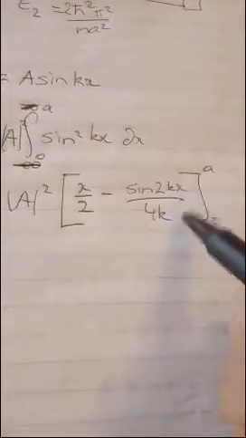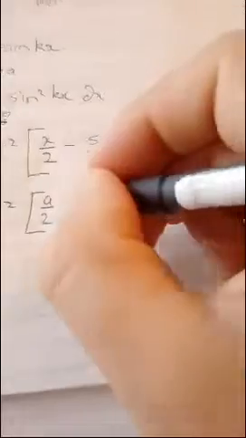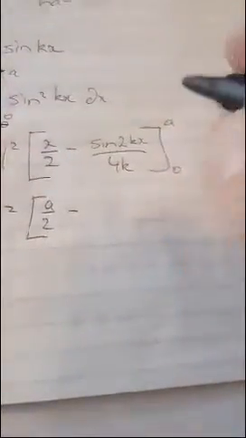Now, when we put 0 in there, x is 0, and sine of 0 is 0. So you don't have to worry about that. We just put the a in. And that equals A squared, a over 2, minus sine 2ka over 4k.